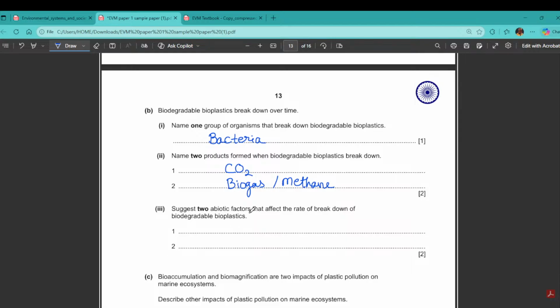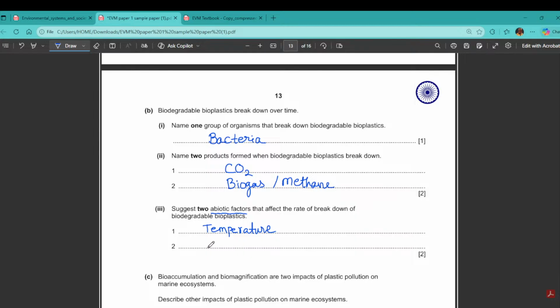Suggest two abiotic factors. Abiotic means non-living thing. Non-living factors that affect the rate of breakdown of biodegradable bioplastics. Something that is affecting the process, and that is temperature. This will impact as it is in the soil.